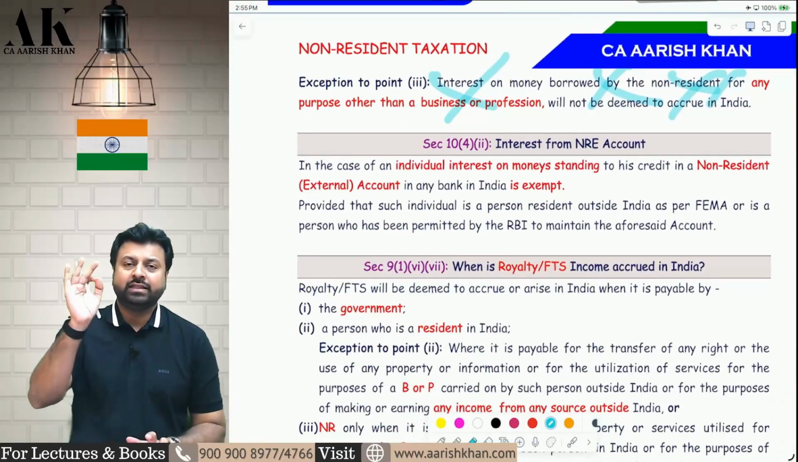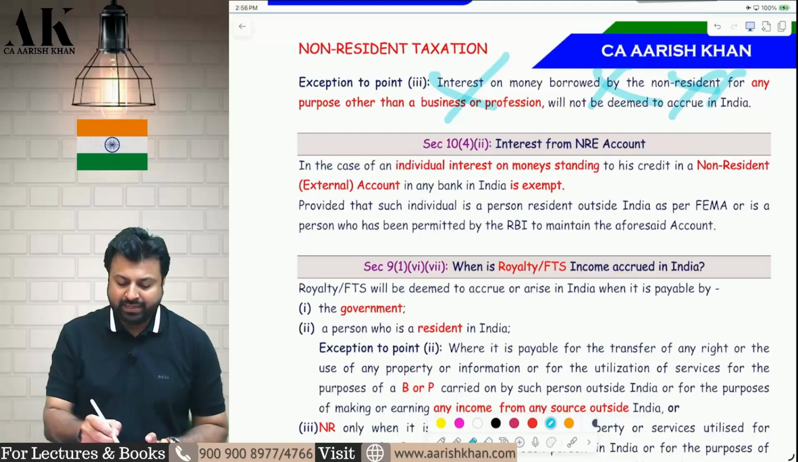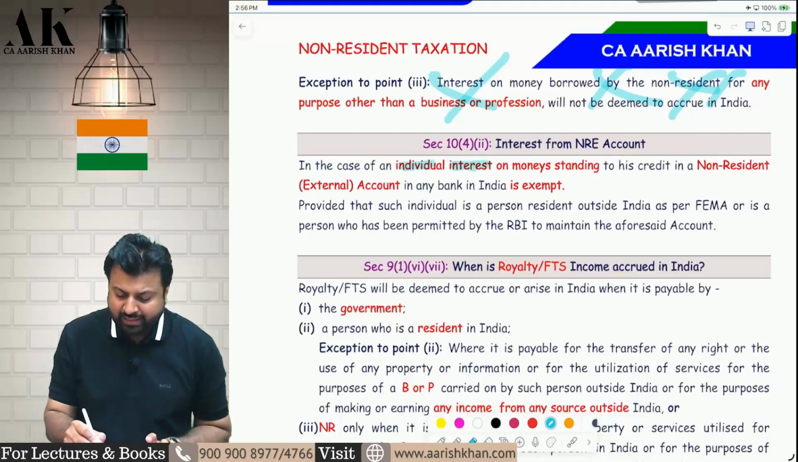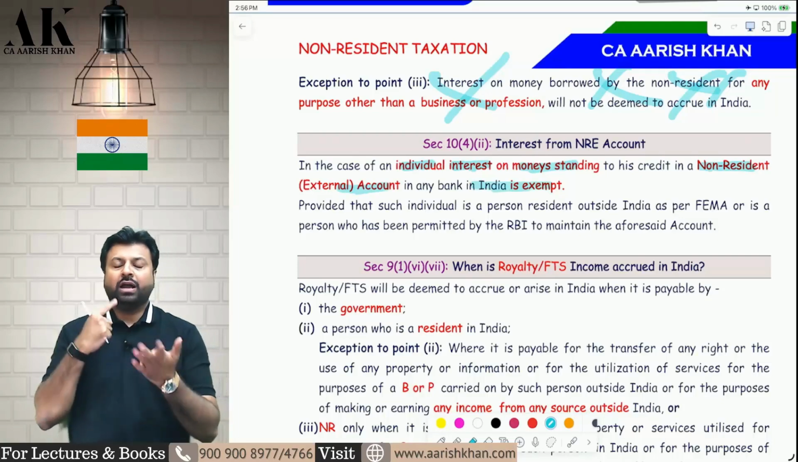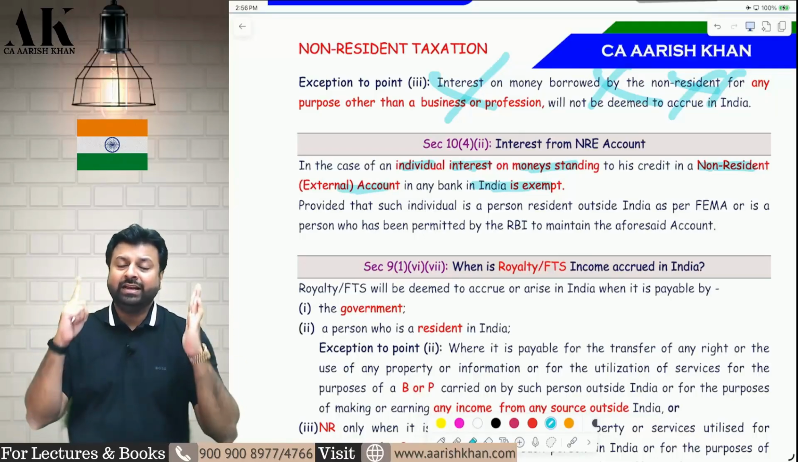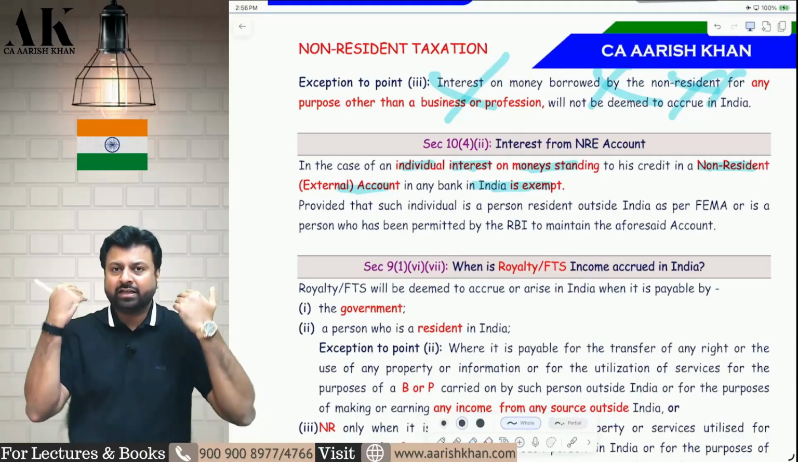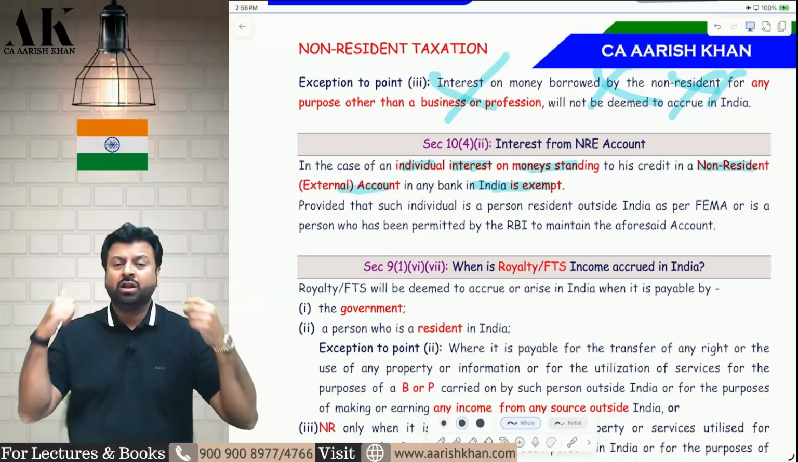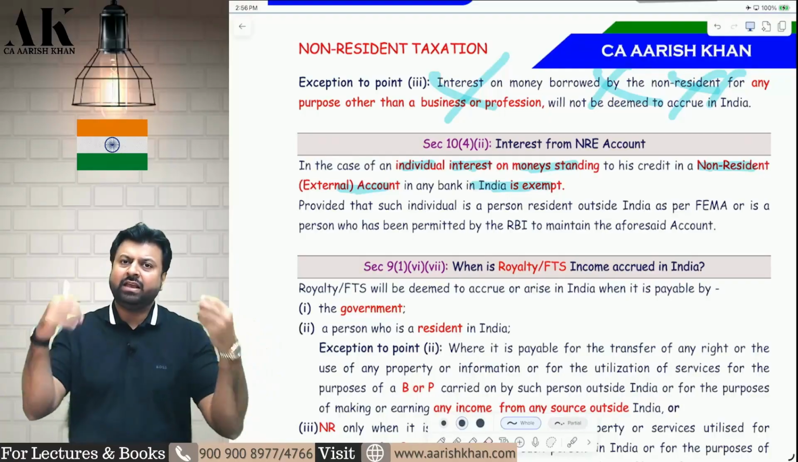Further, there is a great exemption for individuals from interest income. That is, if an individual earns interest on money standing in an NRE account in any bank in India, it is exempt. Interest from a savings account, interest from an FD account, all kinds of accounts in NRE will be exempt. It is not only savings, it is savings, FD, everything.